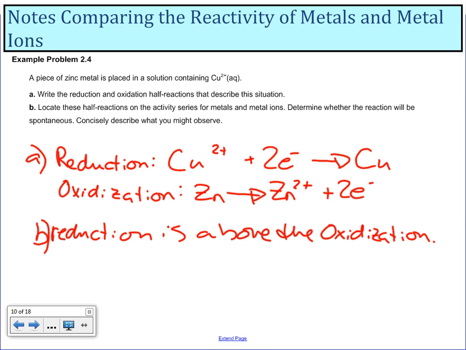So it will be spontaneous. Because of that, I know that copper ions would precipitate out of the solution as copper metal, and my zinc metal would enter the solution to form zinc ions, and the precipitate would be visible.